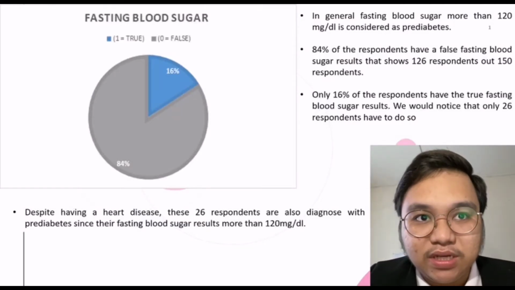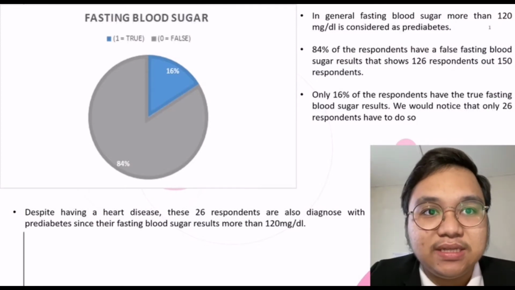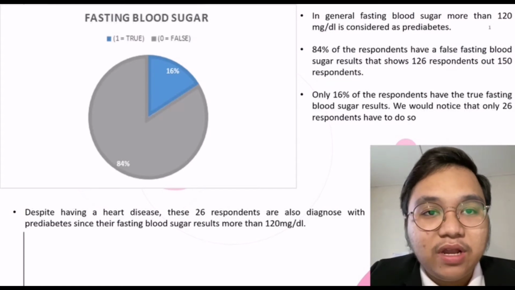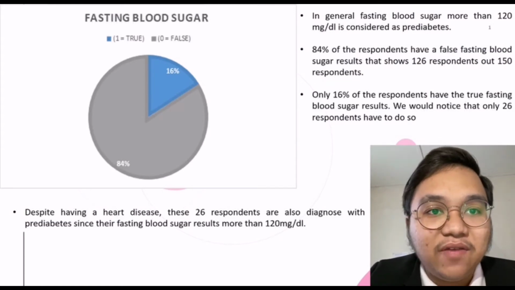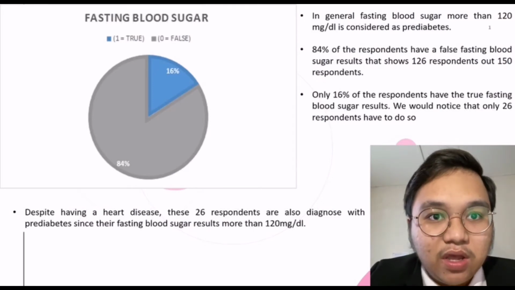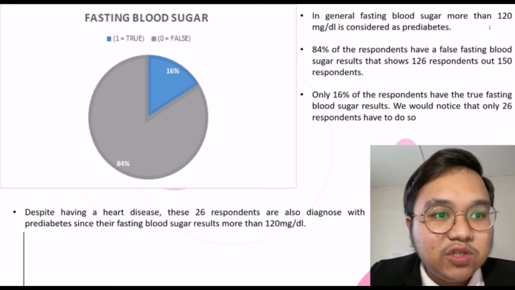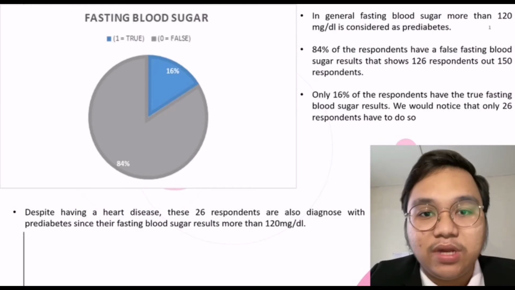3.6, Fasting blood sugar. In general, fasting blood sugar more than 220 mg/dl is considered as prediabetes. 84% of the respondents have a false fasting blood sugar result. That shows 126 respondents out of 150 respondents. Only 60% of the respondents have a true fasting blood sugar result. We would notice that only 26 respondents have it. Despite having heart disease, these 26 respondents are also diagnosed with prediabetes since their fasting blood sugar result is more than 20 mg/dl.